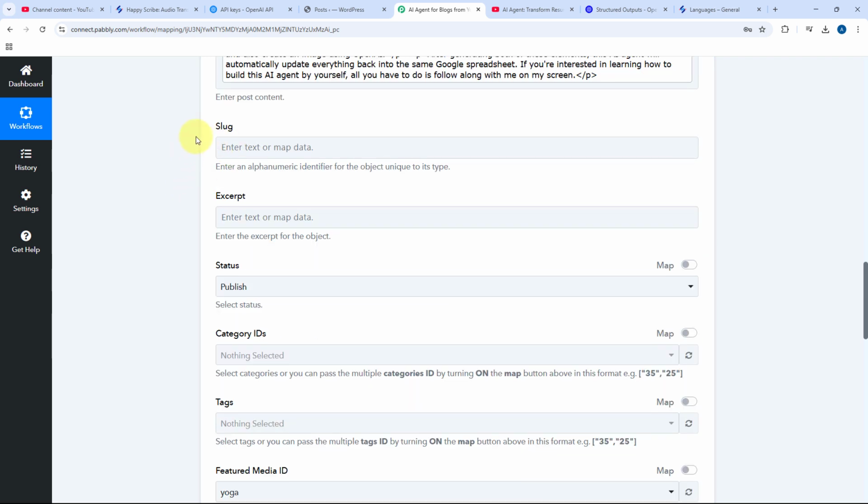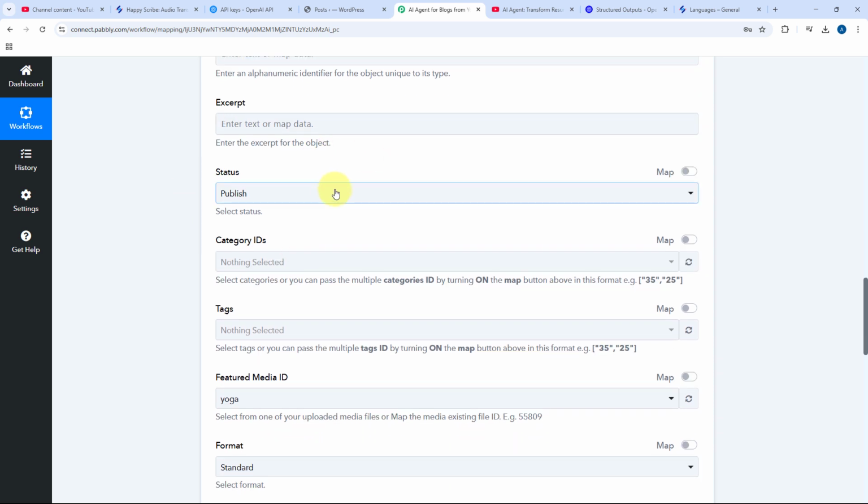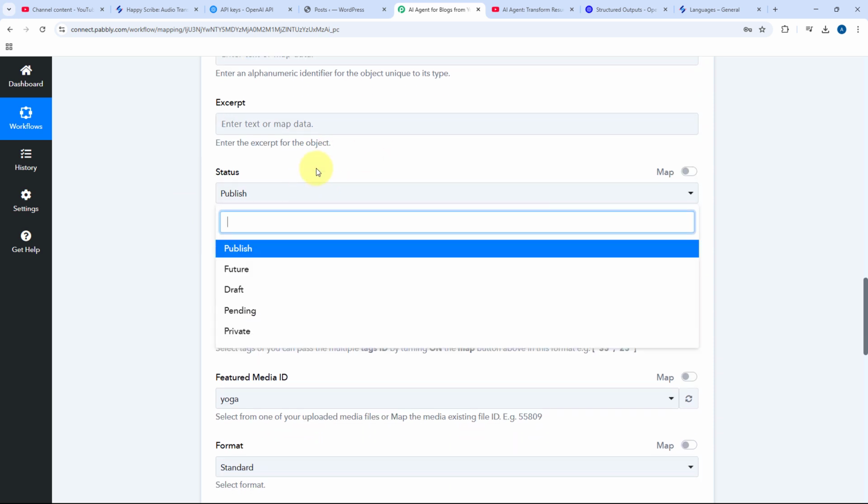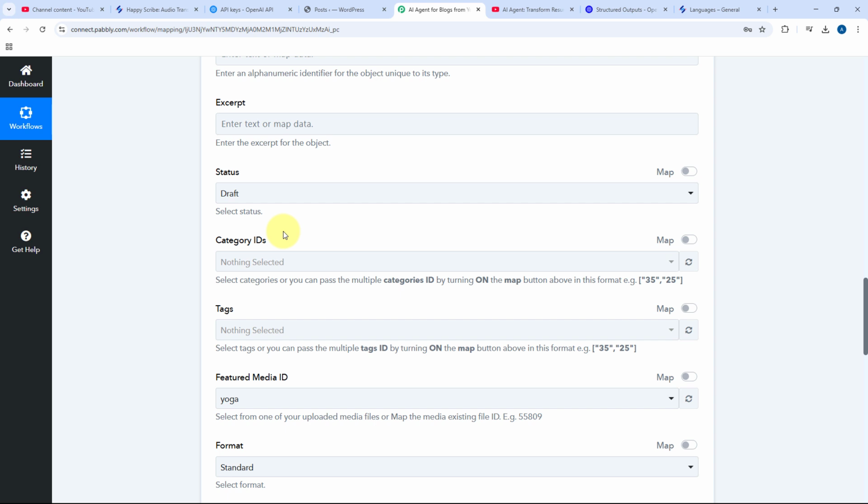Then after that, it is asking us for the slug or the excerpt. So we are not getting these details and these details are also not mandatory, not required. So if you want, you can ignore these fields for now. Then it is asking us for the status, that what should be the status of this post on our WordPress site. So because these are AI generated posts, I don't want to publish these blogs directly on my WordPress site. So I'm selecting the status as draft. Once I review these posts by myself in the beginning, then I can just publish it manually.